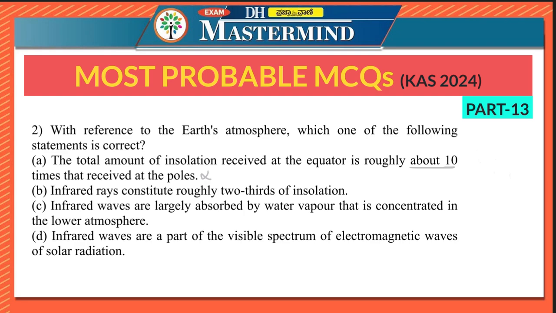Second says infrared rays constitute roughly 2/3 of insolation. Infrared rays are only a part of the insolation, not 2/3 of the insolation. So even this is false. Option D says infrared waves are a part of the visible spectrum of electromagnetic waves of solar radiation. Even this is wrong. It is not a part of the visible spectrum. They belong to the IR region, the infrared region. Therefore, the right option is infrared waves are largely absorbed by water vapor that is concentrated in the lower atmosphere. So water vapor in the lower atmosphere absorbs a significant portion of infrared radiation, which plays a key role in the Earth's greenhouse effect. The other statements are all incorrect. Only option C is correct.